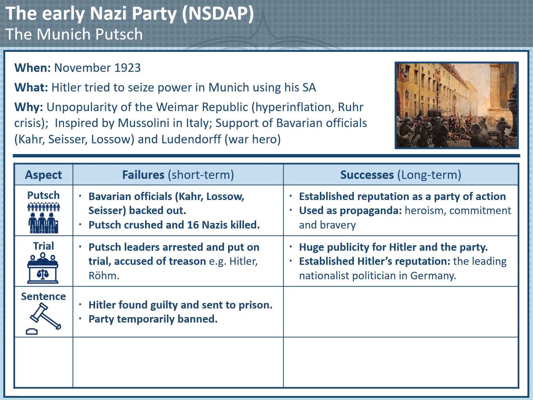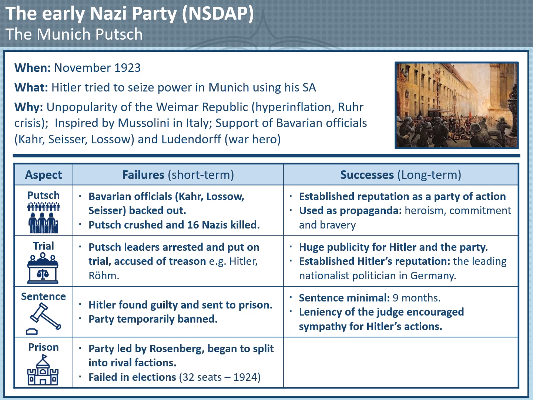Thirdly, Hitler's sentence. Now, Hitler was found guilty and sent to prison, and while he was there, the party was temporarily banned. However, Hitler was given a minimal sentence of 9 months, and the leniency of the judge encouraged the public to feel sympathetic towards Hitler and his actions.